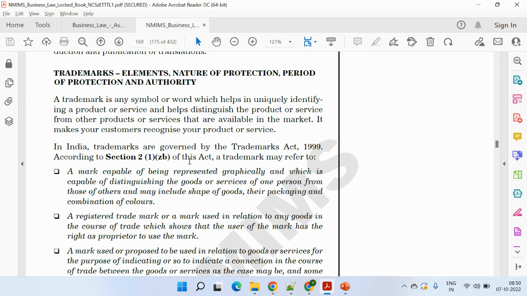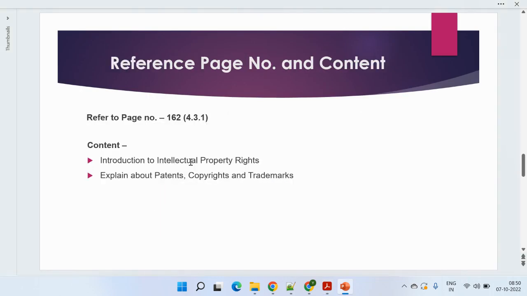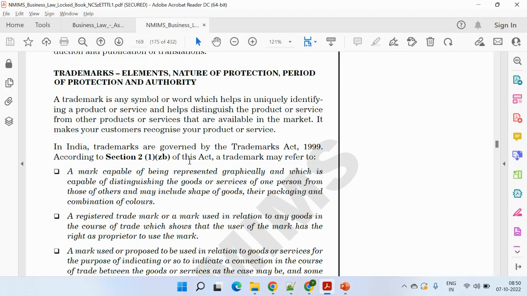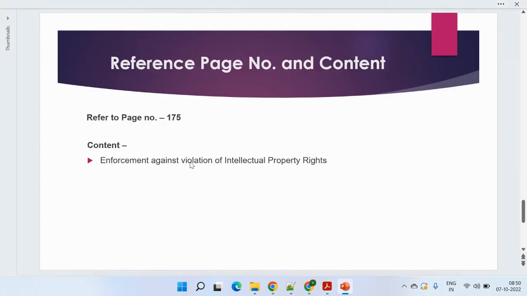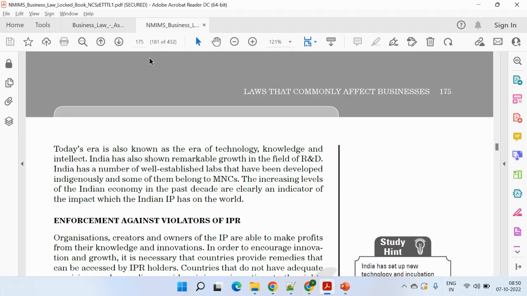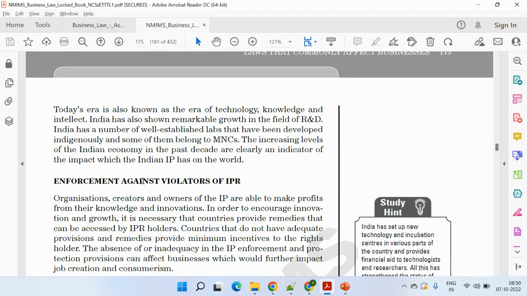So I think the second question and third A are pretty much clear. Now moving to our third B question. Explain the civil and the criminal remedies under various intellectual property laws for enforcement of intellectual property rights. If we talk about certain kinds of civil and criminal cases, or the punishments which have been enforced, it's mentioned on page number 175.